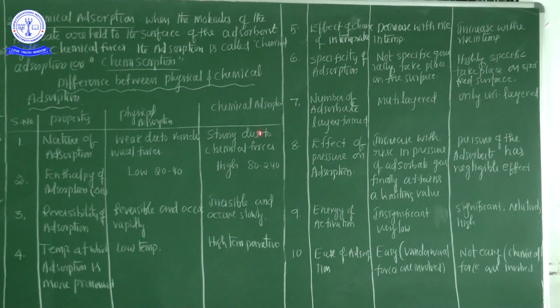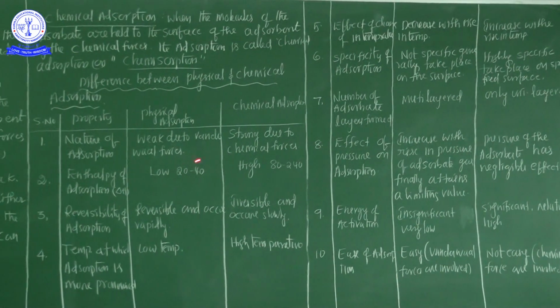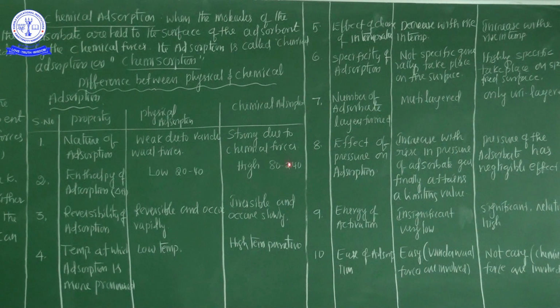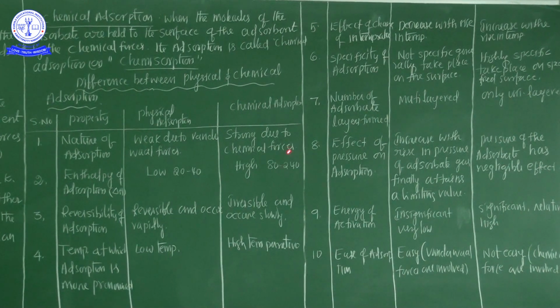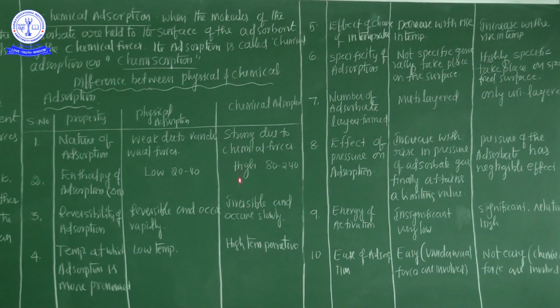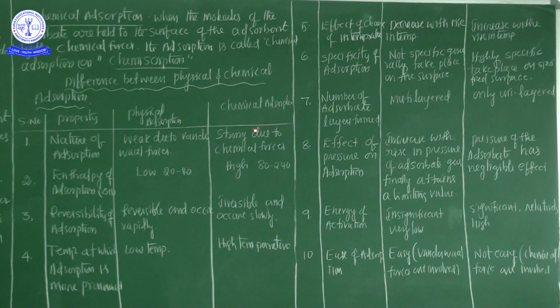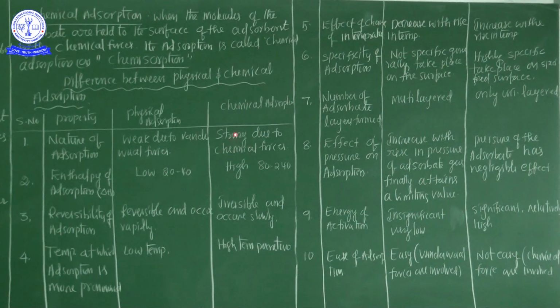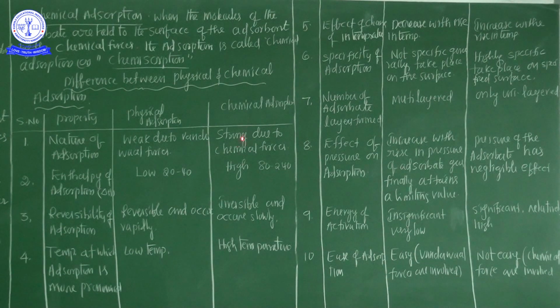But chemical adsorption is very high, around 80 to 240 kilojoules per mole, because chemical forces are present between the adsorbate and adsorbent. That's why the enthalpy of adsorption is high.